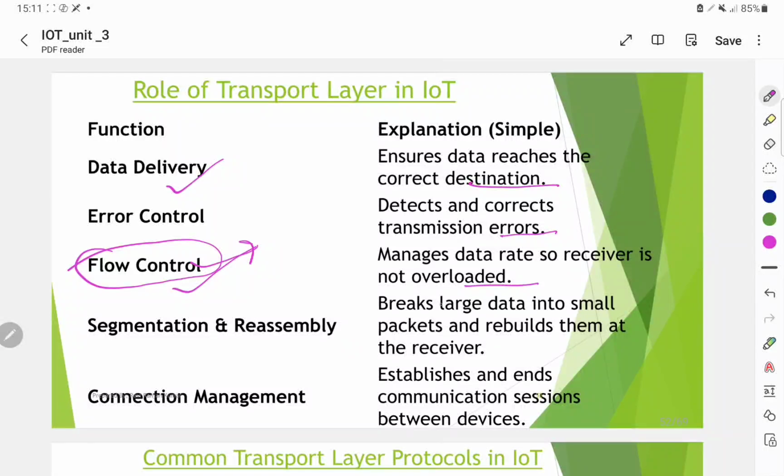Segmentation and assembly: break large data into small packets and rebuild them at the receiver side. Connection management: establish and end the communication session between the devices.